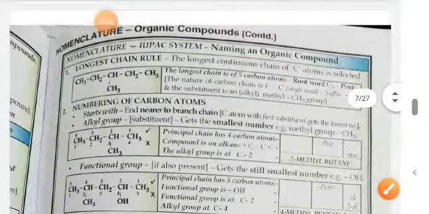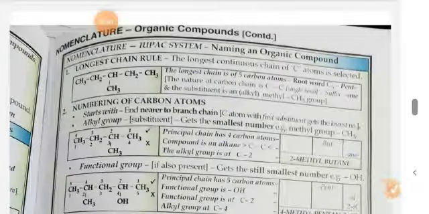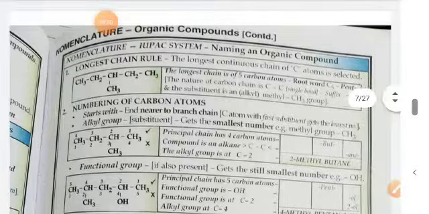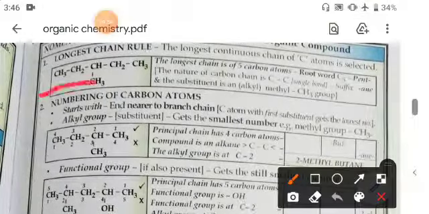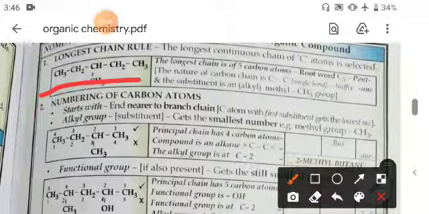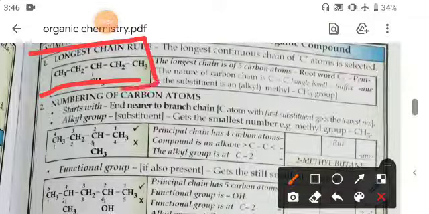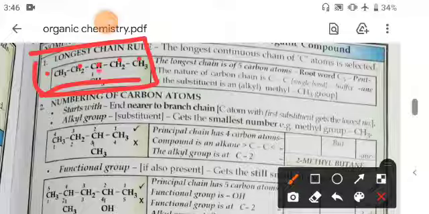Now nomenclature, IUPAC naming of organic compounds. See here, this one is a compound given, so how will you give its nomenclature? At first you will select its long chain. So 1, 2, 3, 4, 5 carbons are here in the long chain, and a side chain, a methyl group, is attached at the third position, so it will be called 3-methyl pentane.